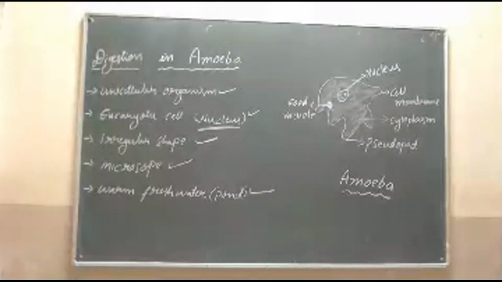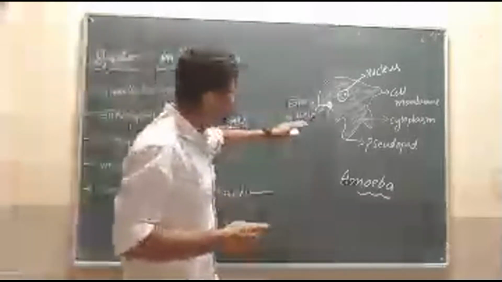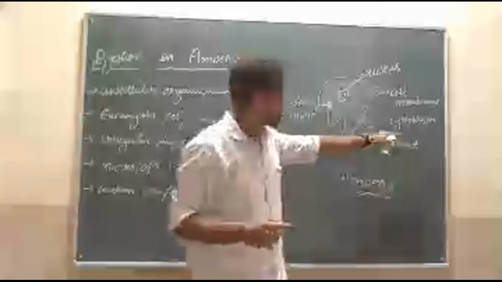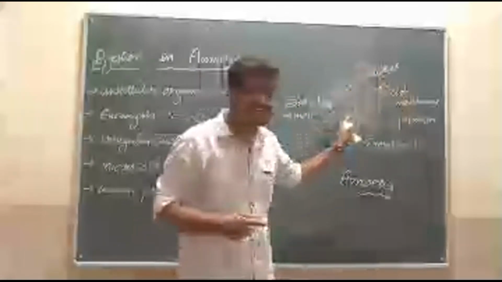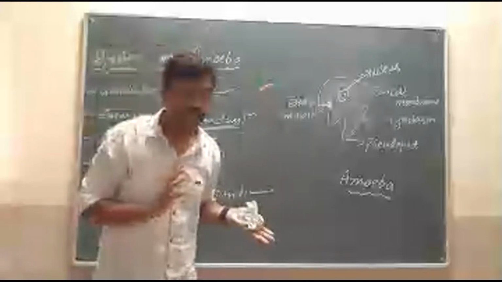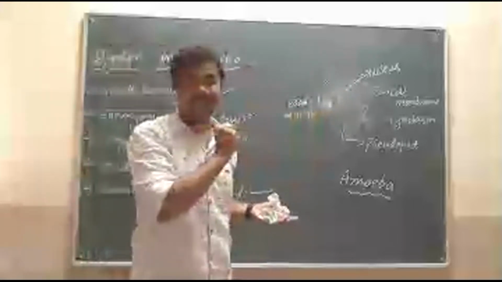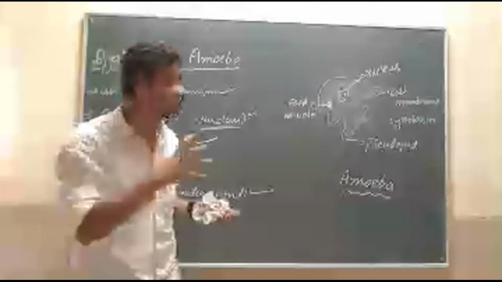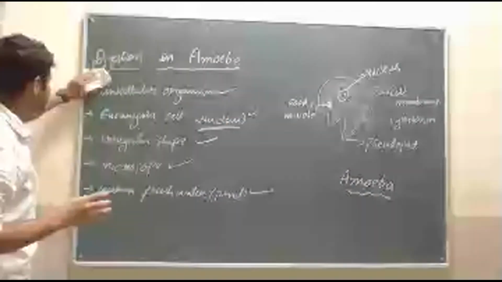Next, here you will see the food vacuole, pseudopod, cytoplasm, cell membrane and nucleus. These are the parts as well as the organelles of amoeba. First we have to see what is the function of these organelles. Let's study one by one.